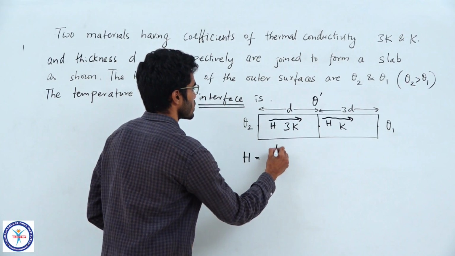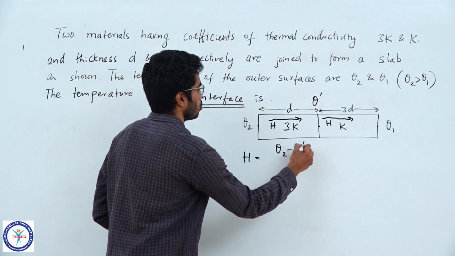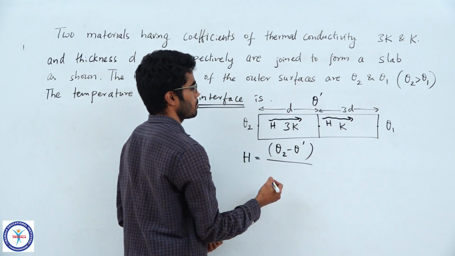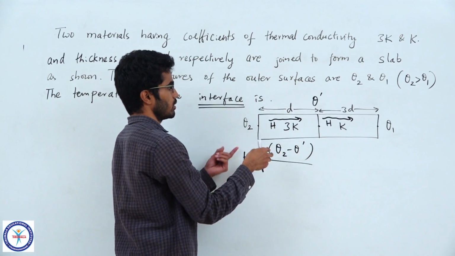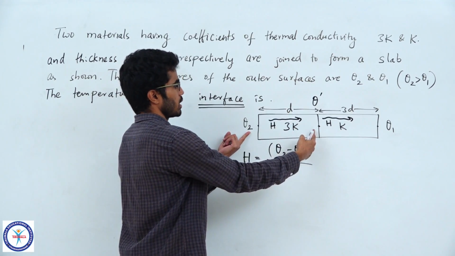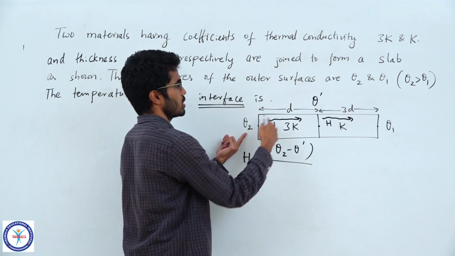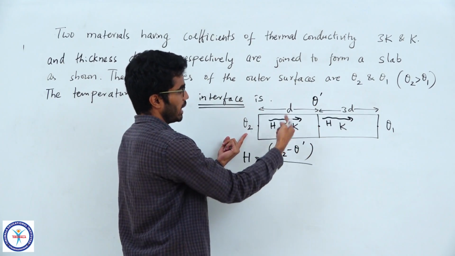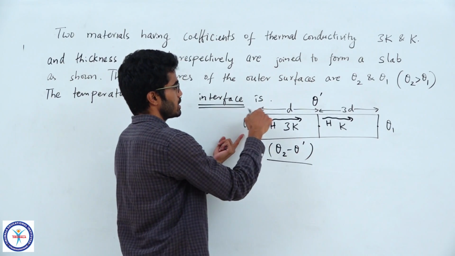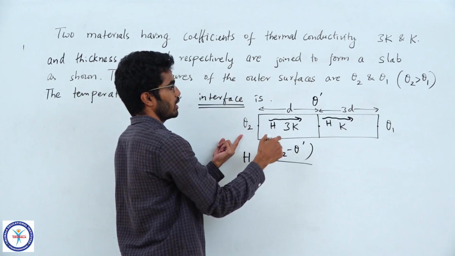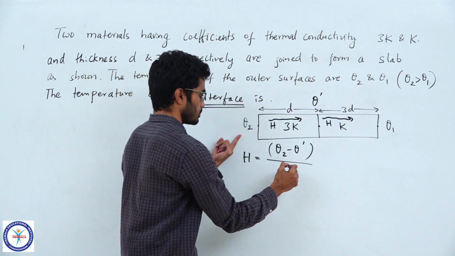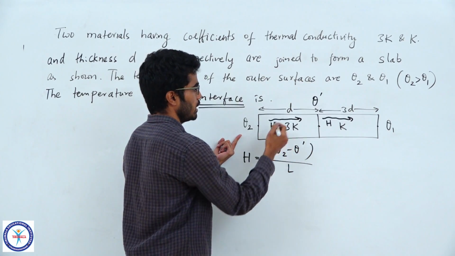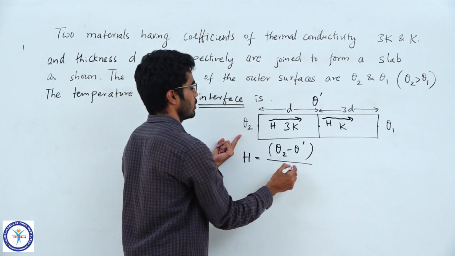Now, we can write it as temperature drop theta 2 minus theta 1 by the resistance for this conductor. I am talking about only this conductor, the first one. The temperature difference is theta 2 minus theta 1, the temperature drop, and by its resistance. Let's say they have the same area of cross section. So, resistance will be L by KA, where L here is small d.